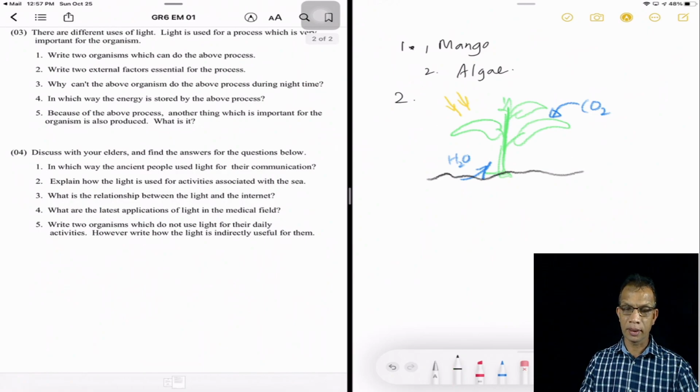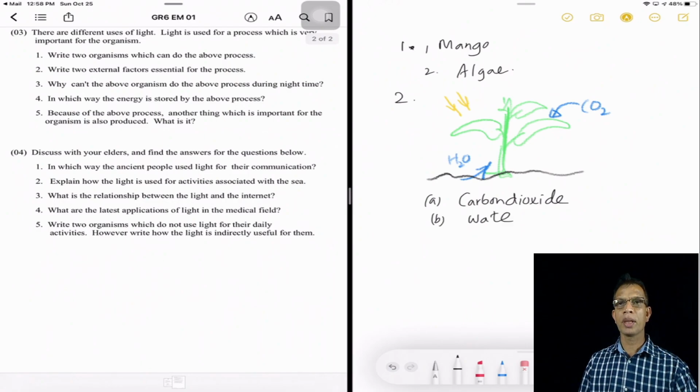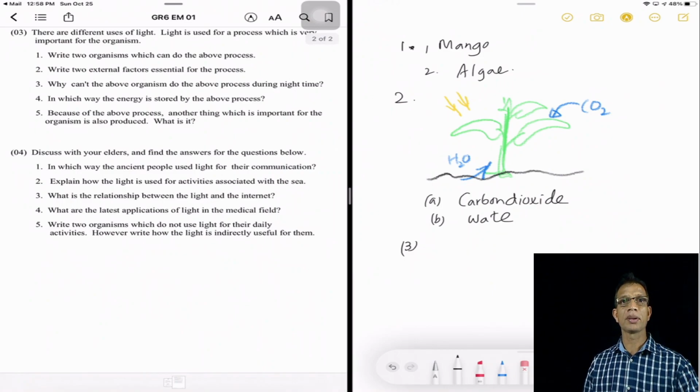So I write the answer: A, carbon dioxide; B, water. So these are the two external factors that are essential for the process of photosynthesis. And going to the third question, why can't the above organisms do the above process during night time? Oh, it's such a joke to ask a question like that, because during the night time we know that there is no sun, no sunlight.